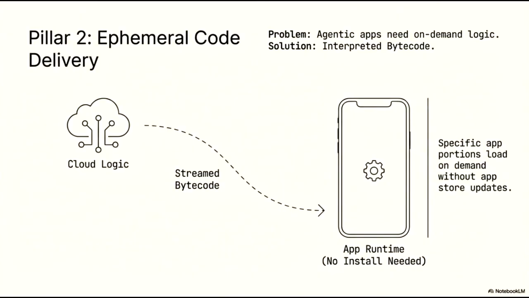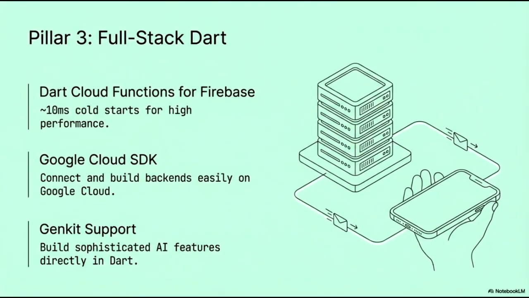This architecture ensures that agentic apps remain lightweight and highly adaptable, delivering the exact functionality required in real time. Pillar 3 focuses on full-stack Dart, representing a major advancement in allowing developers to utilize a single language across their entire development stack. With the introduction of Dart Cloud Functions for Firebase, applications can achieve high performance through exceptionally fast cold starts of approximately 10 milliseconds.